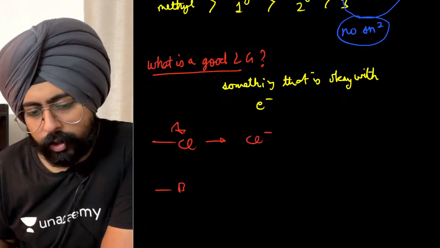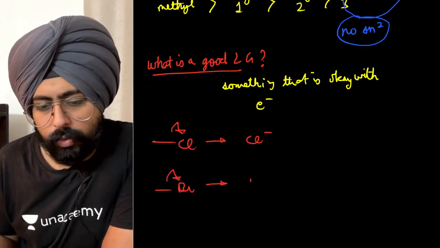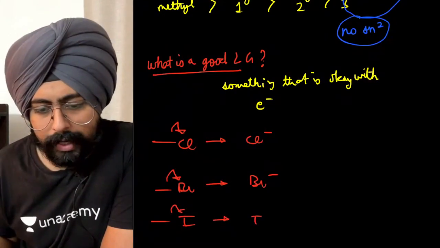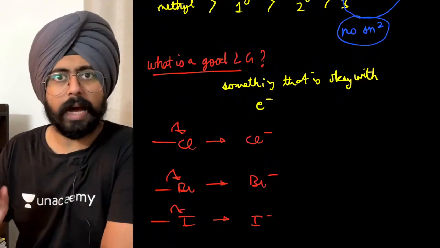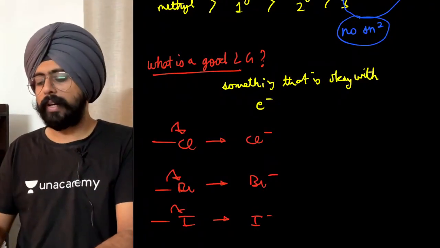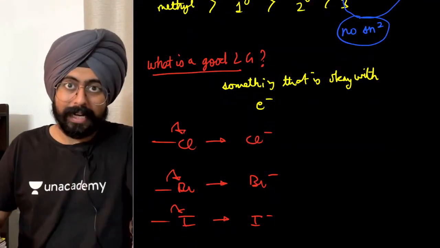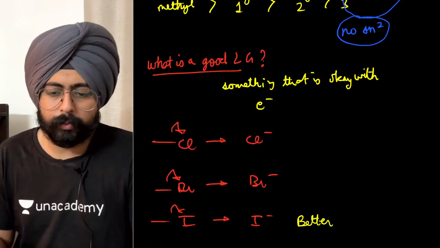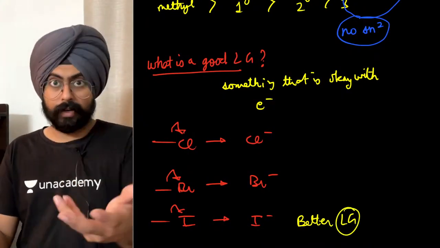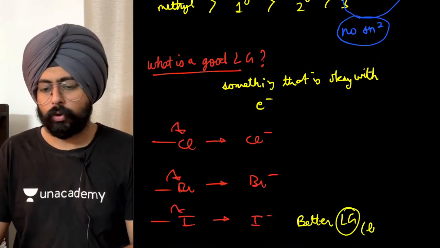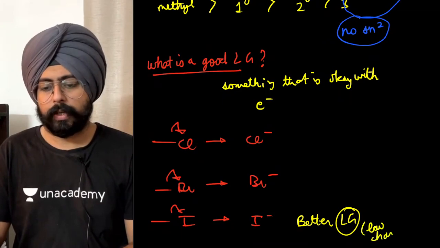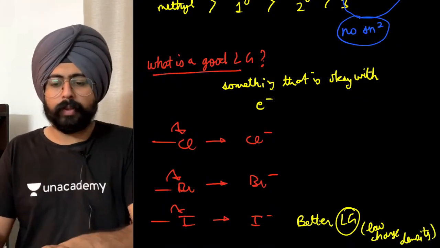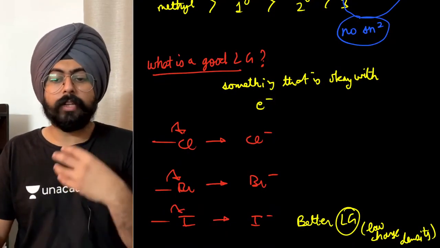If you break apart the bromine bond, it turns into Br negative. If you break apart an iodine bond, it turns into I negative. All of these three are very happy with the electrons, isn't it? Now, if I have to compare their leaving group tendencies, my dear friends, iodide is a better leaving group. Why is iodide a better leaving group? Because of low charge density. Yeah. Iodine is happy with its electrons in reality because it has low charge density.